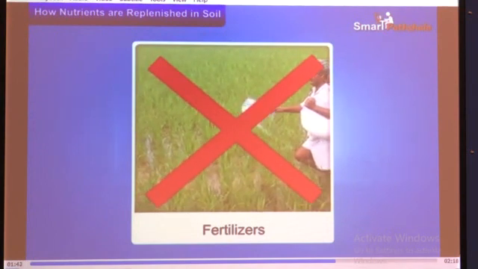Look at the message given here: a red cross is shown. You can see in this video that a man is using fertilizers on this crop or in this field, but a red cross is shown. Why is this so?